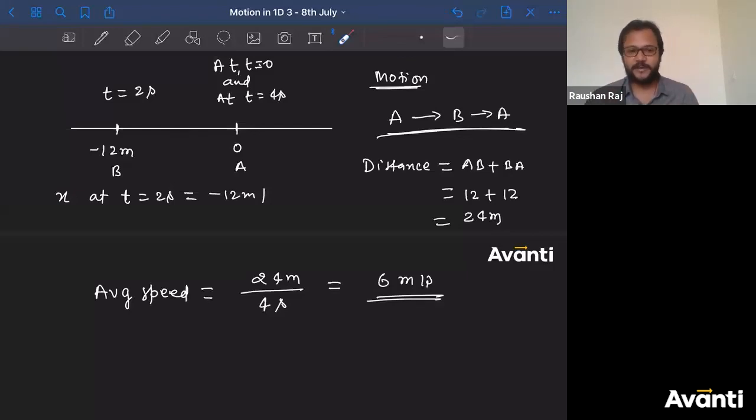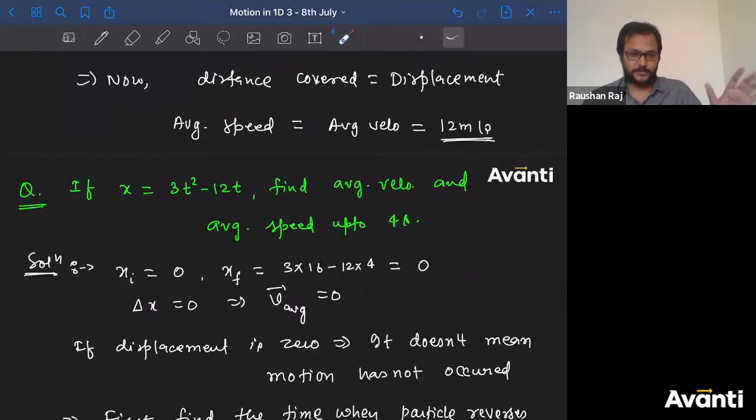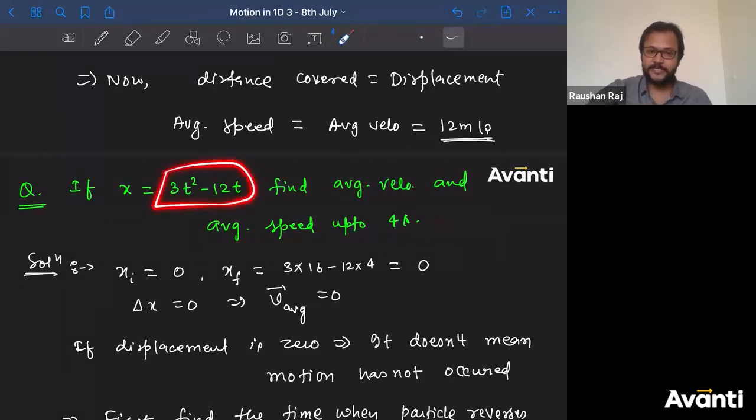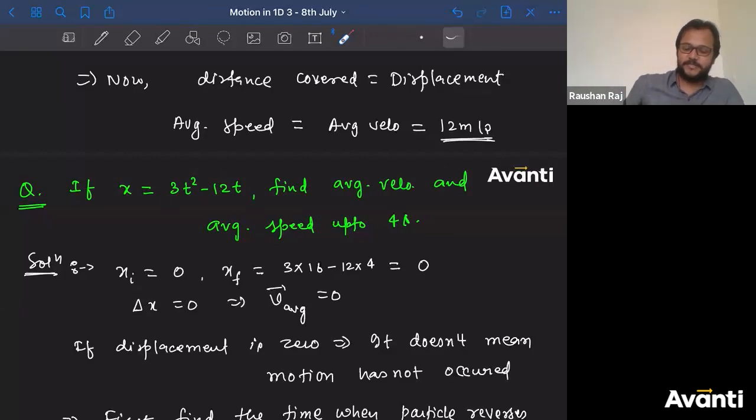Acha, how will you identify this? Actually, there is no shortcut rule for that. But if you're having only two terms in the form of t, and both the terms are having t, if their signs are such that one of them is positive, other one is negative, that means there will be a time where the velocity will become zero. Velocity-time graph se bhi kar sakte ho, but abhi graph padhaya nahi na maine, isliye bata nahi sakta abhi. I'll tell you the graphical analysis, don't worry.